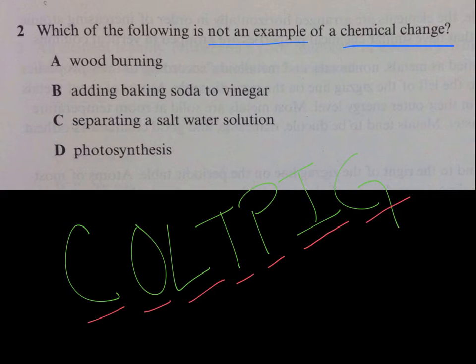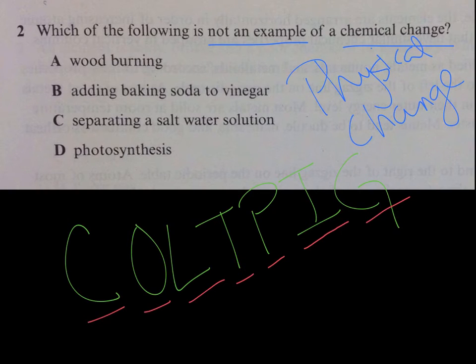So let's look at our answer choices and see which one is not an example of a chemical change. So we want something that's not an example of a chemical change. What kind of a change are we looking for? What's the opposite of a chemical change? Very good. We're looking for something that is a physical change. Let's look at letter A, wood burning.